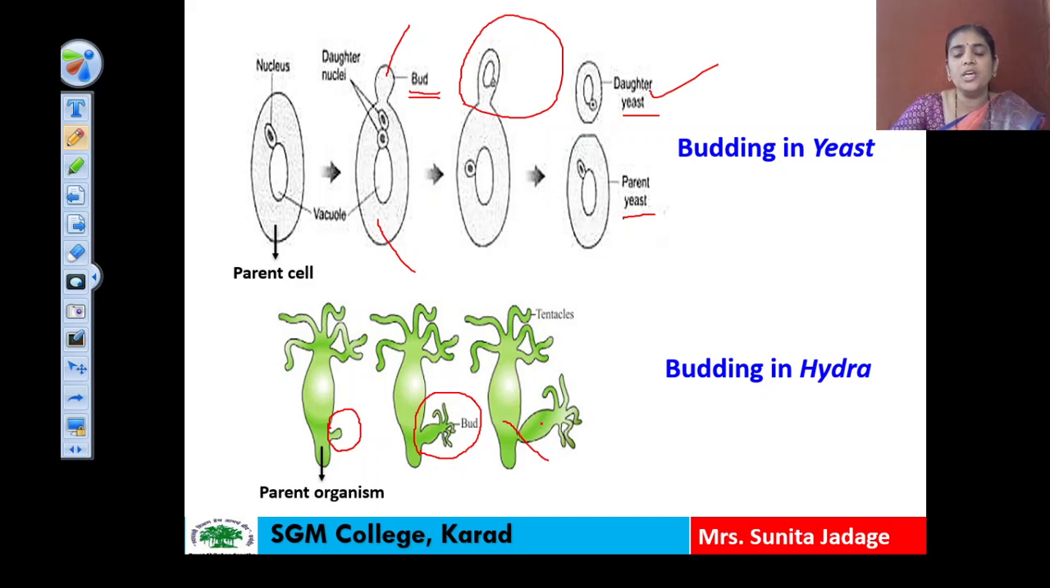So in this way, in the budding of hydra, by the asexual type of reproduction, that is without involvement of gametes, the parent organism produces a small outgrowth-like structure called a bud, and this bud, on detachment from the parent organism, grows into a separate organism. This is the first method of the asexual type of reproduction.